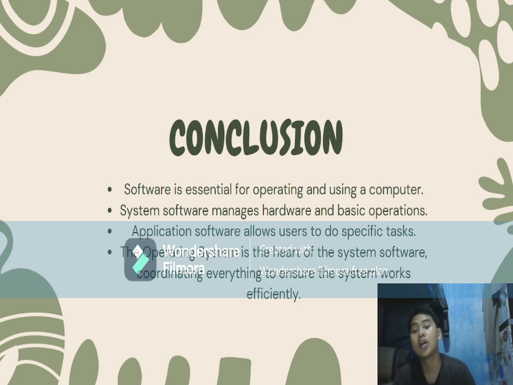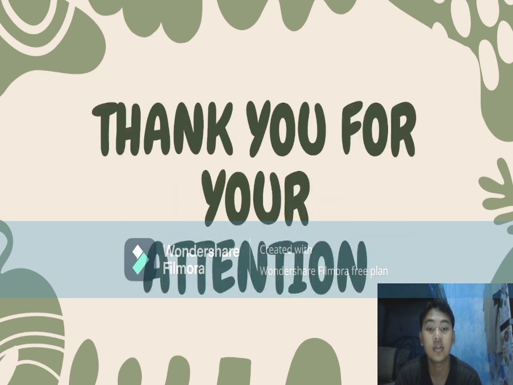Conclusion. The first one, software is essential for operating and using a computer. System software manages hardware and basic operations. Application software allows users to do specific tasks, and the operating system is the heart of the system software, coordinating everything to ensure the system works efficiently.